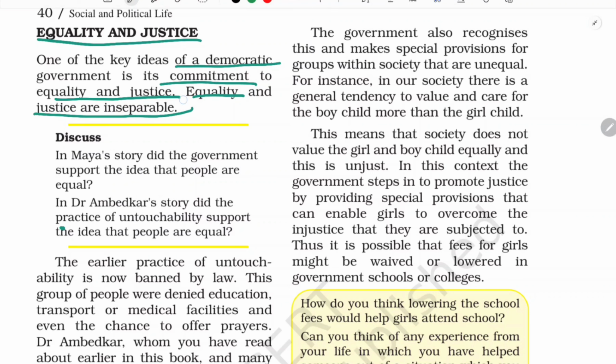And here, equality and justice are inseparable. Why? When there is equality, there is justice, isn't it? When you feel that you are equal within a country or within a society, then you are being justified, isn't it? You feel, okay, I am okay with everything, isn't it? So then justice is always there.